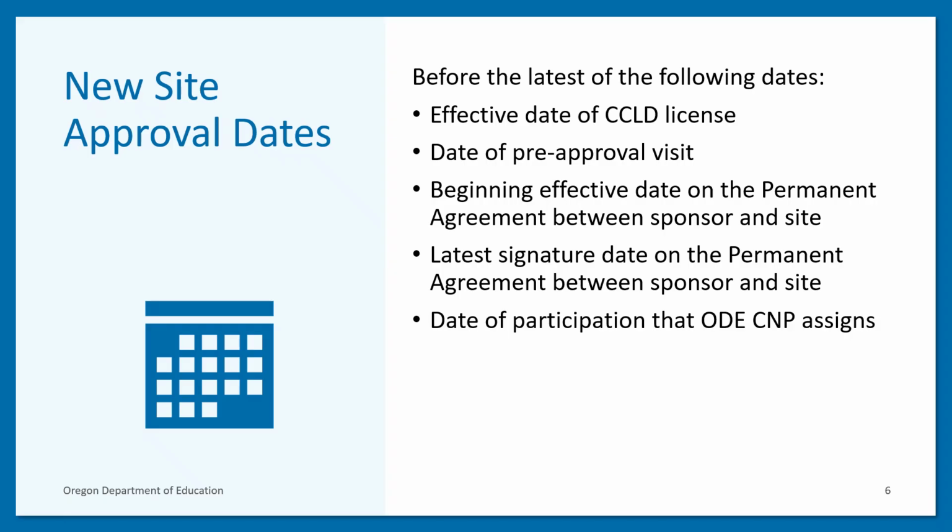As a reminder, the approval date for the site will be the latest of these 5 dates.